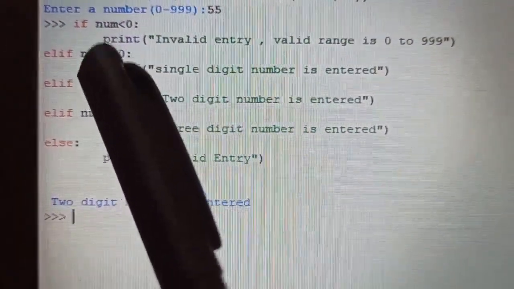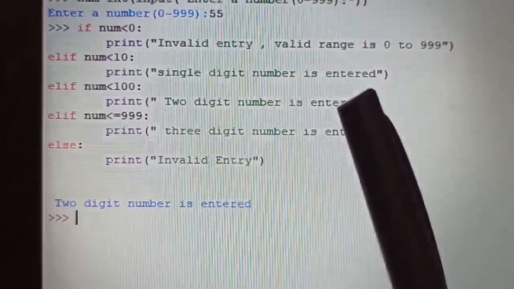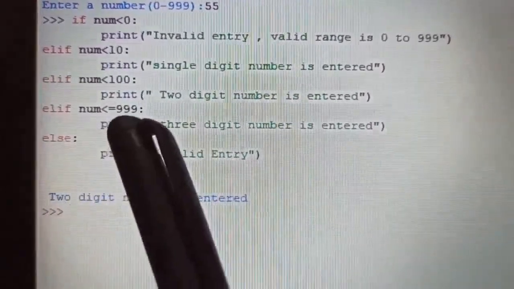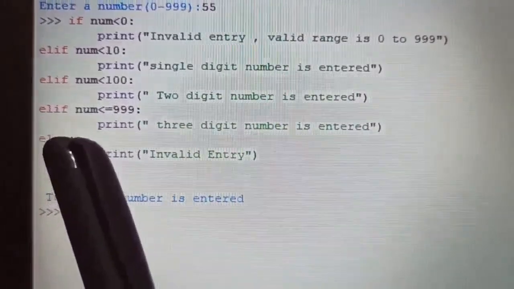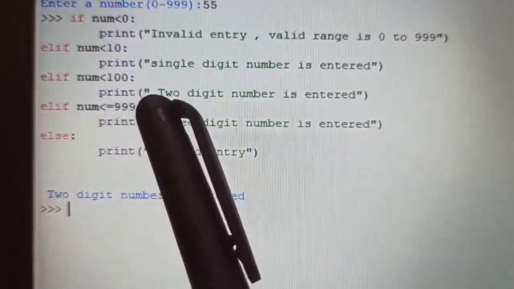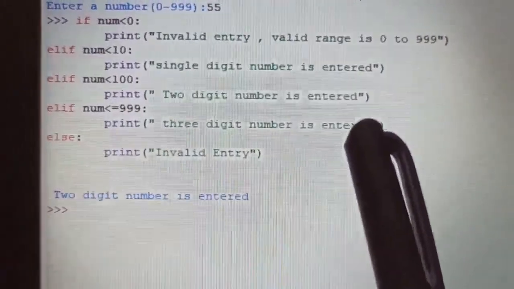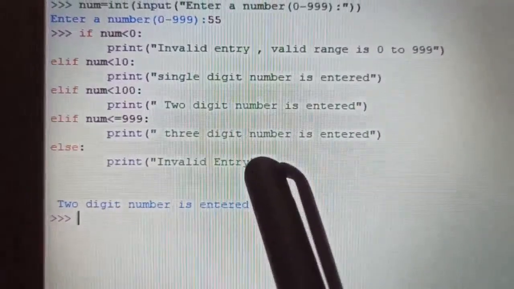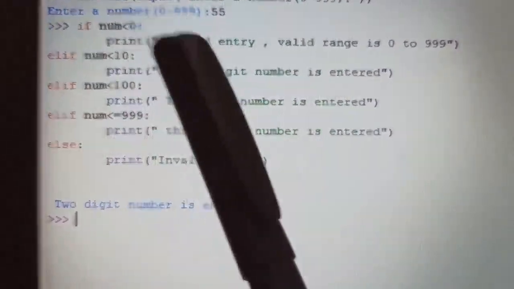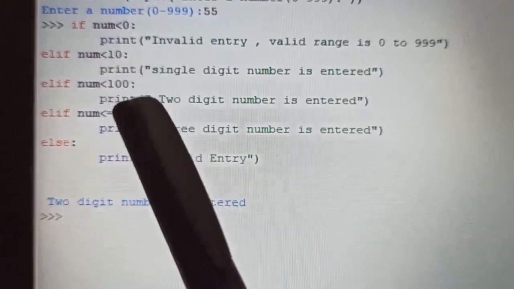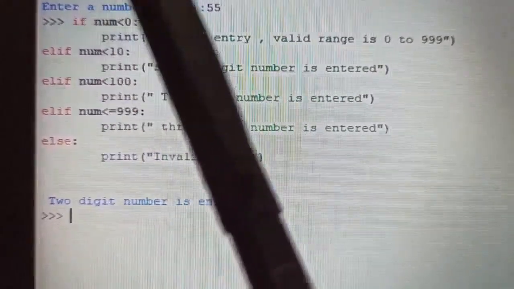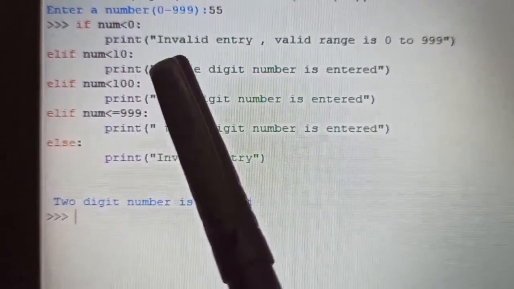If my number is less than 100, then that means a 2-digit number is entered. Then again one more condition I have mentioned: in the elif part, if the number is less than or equal to 999, then a 3-digit number is entered, otherwise else print invalid entry. See, if my first condition has been fulfilled, then these conditions will not get executed. If this condition is not satisfied, then come to the next one.